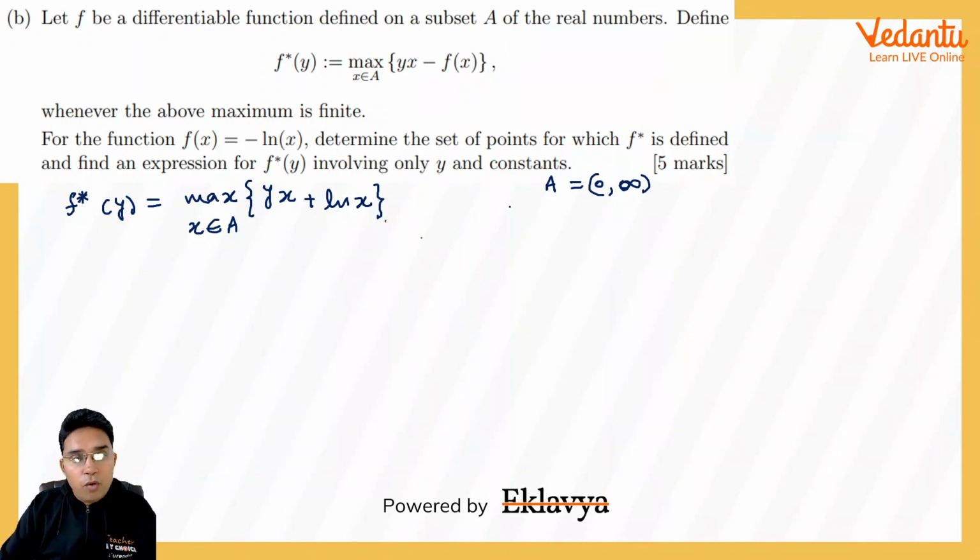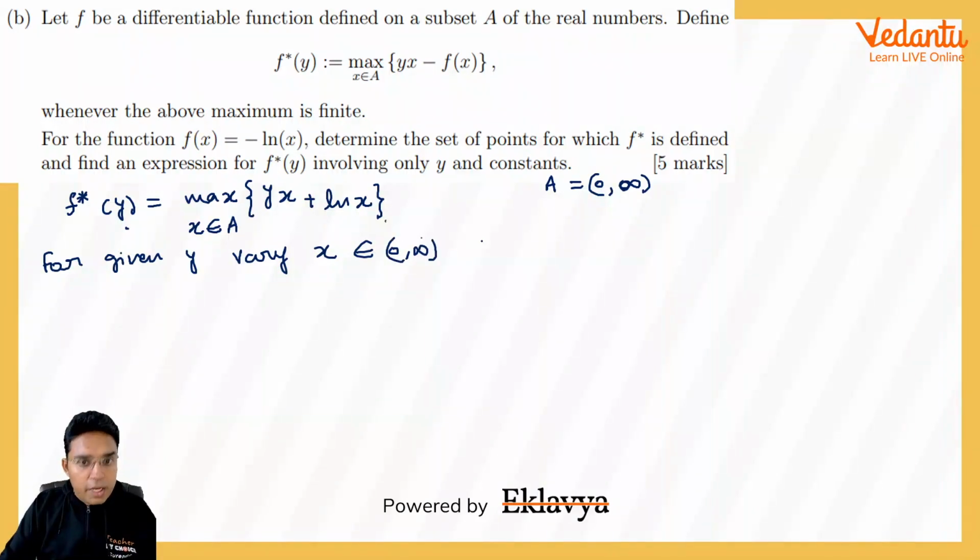Now what we are supposed to do here, please try to understand. For any given value of y, we have to vary all values of x so that we get the maximum possible value of yx plus ln x. For a given y, vary x in this 0 comma infinity so that for any given y, yx plus ln x is maximum.